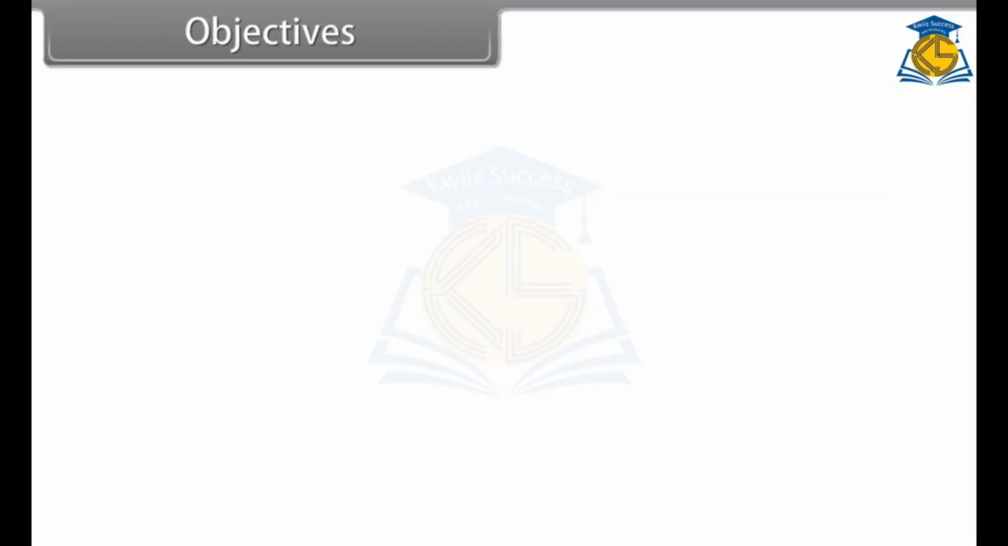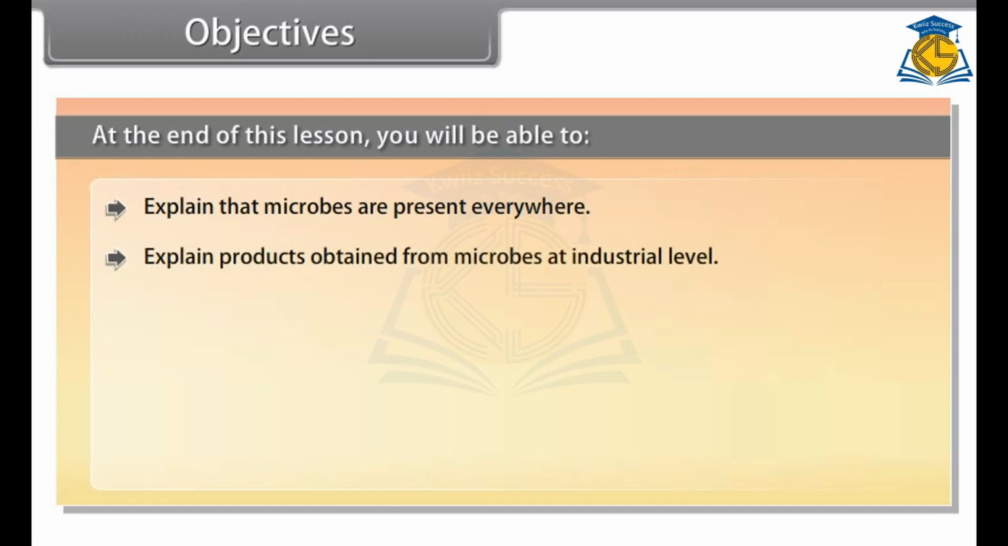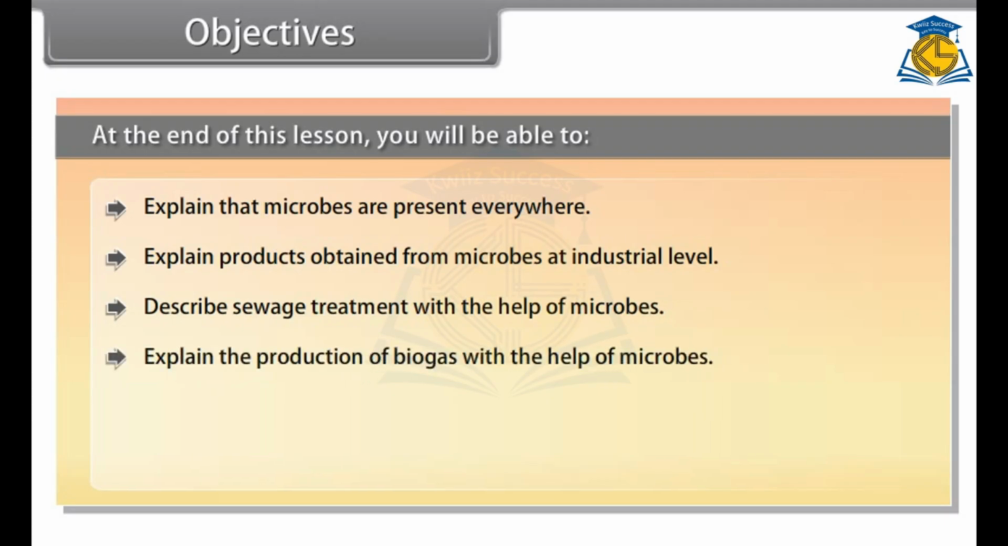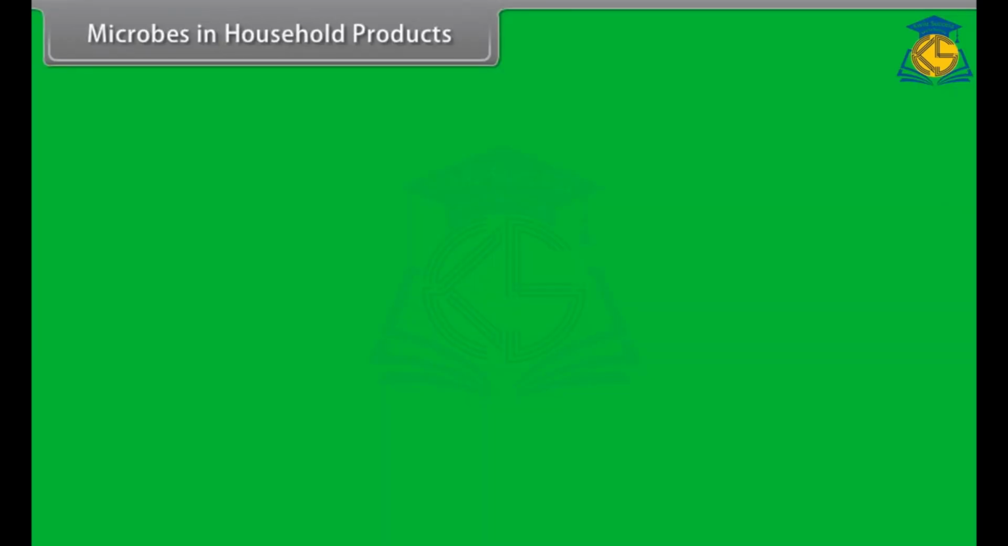Objectives. At the end of this lesson, you will be able to explain that microbes are present everywhere, explain products obtained from microbes at industrial level, describe sewage treatment with the help of microbes, explain the production of biogas with the help of microbes, know microbes as biocontrol agents, and know microbes as biofertilizers.